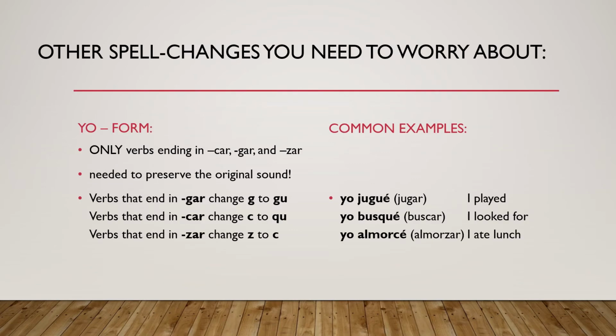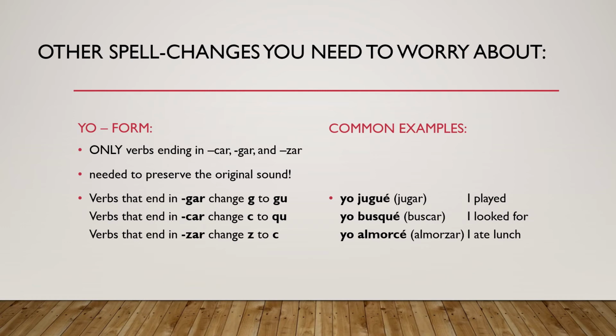Other spell changes you need to worry about. In the yo form, verbs that end in CAR, GAR, and ZAR need to have a spell change to preserve the original sound. So verbs that end in GAR change the G to a GU.